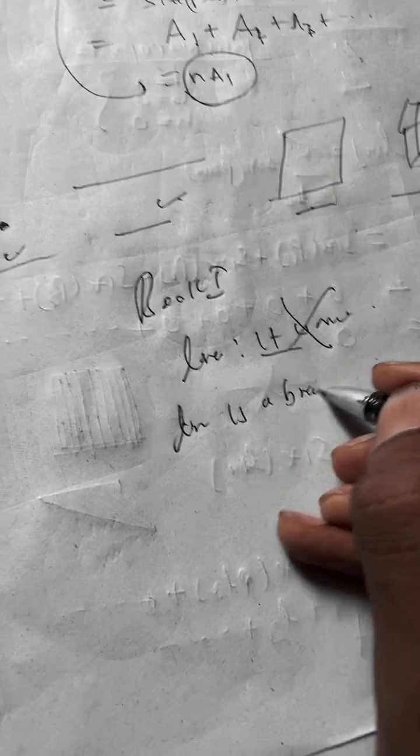See, he defines a line as a breadthless length. That's all. No need to say a line is made up of points, or a plane is made up of lines, and so on. No. Then what is the right way to think? The right way to think is that a point is a primitive object. It's a different object. A line is a different object. A plane is a different object. A cube is a different object.